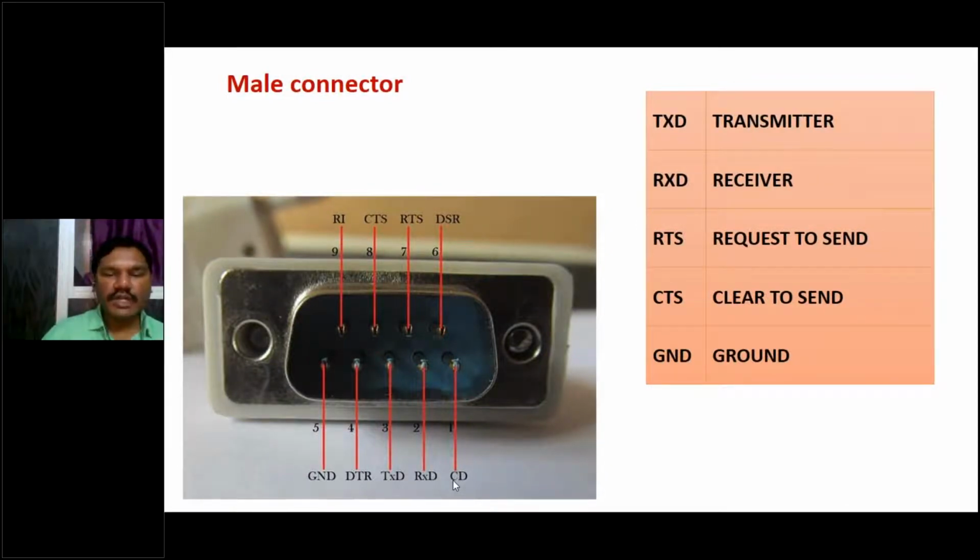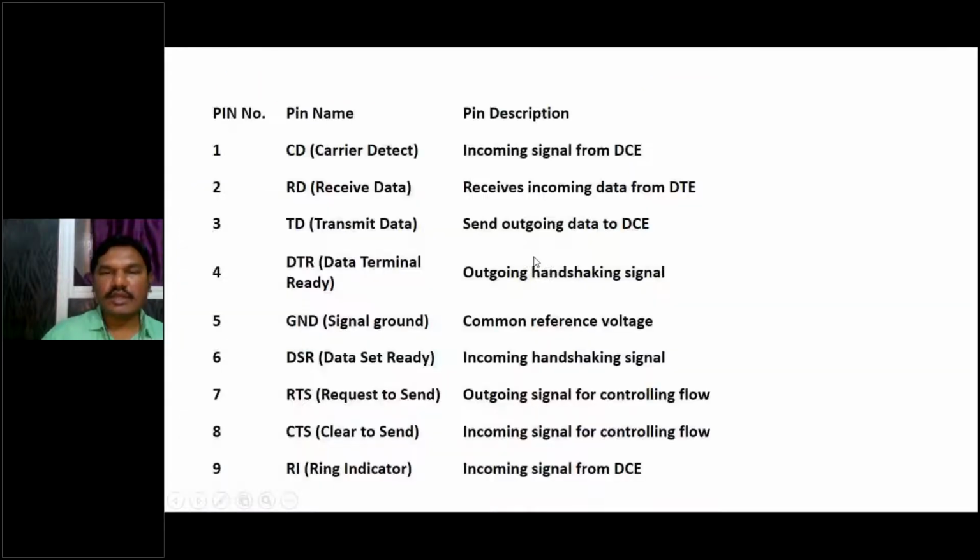And it has 9 pins. Pin number 1 is CD, carrier detect. Pin number 2 is receive data. Pin number 3 is transmit data. Pin number 4 is DTR, data terminal ready. Pin number 5 is the ground signal. Pin number 6 is data set ready. Pin number 7 is request to send. Pin number 8 is clear to send. And pin number 9 is ring indicator.